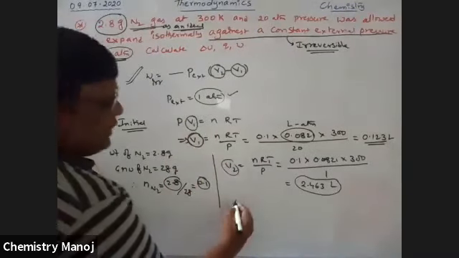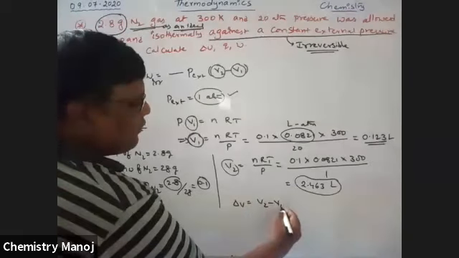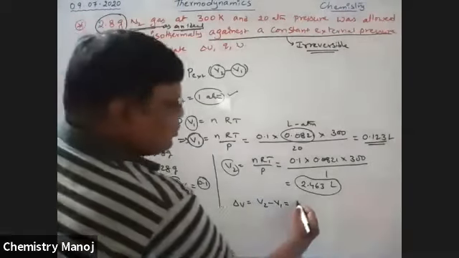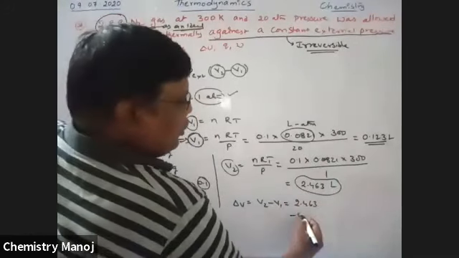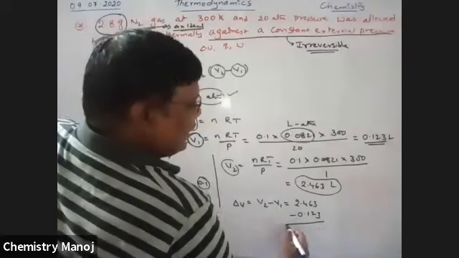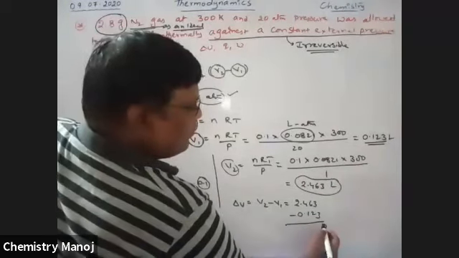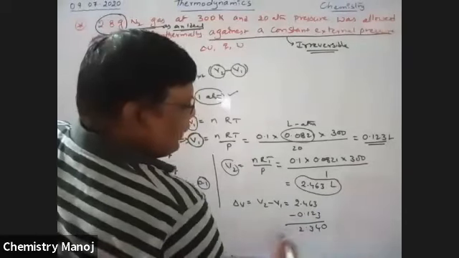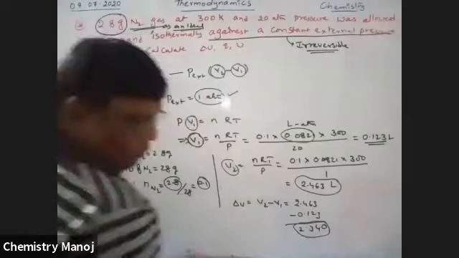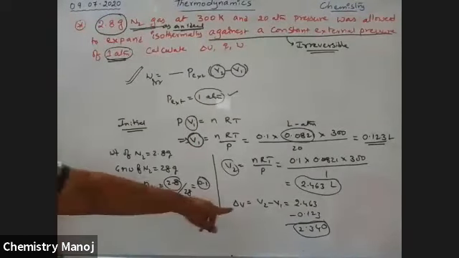We calculate delta V, which is V2 minus V1, that is 2.463 minus 0.123, which is 2.340 liters, the change in volume.